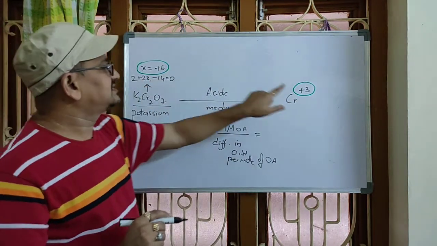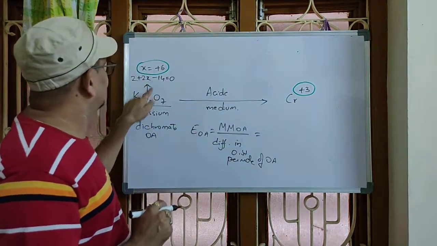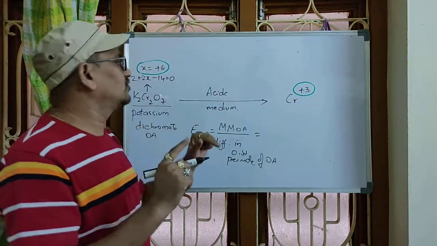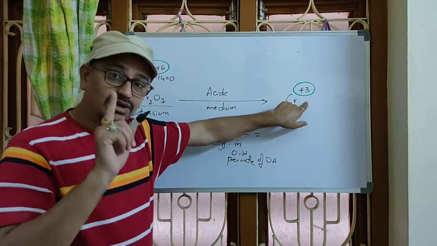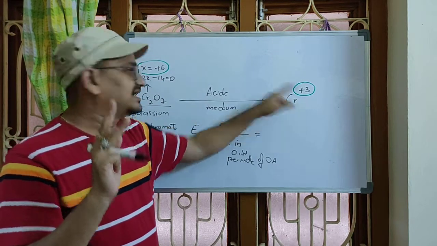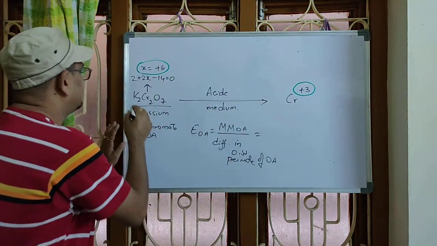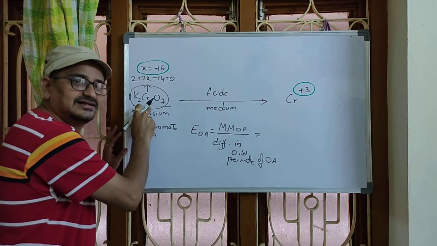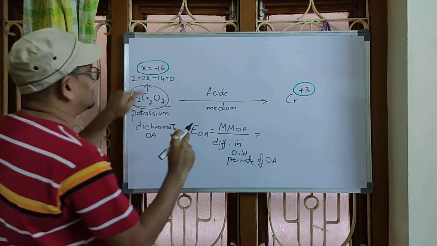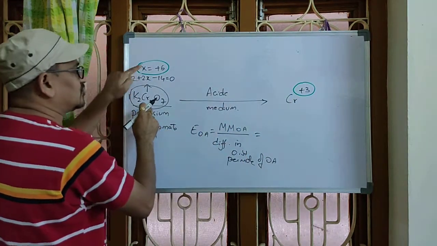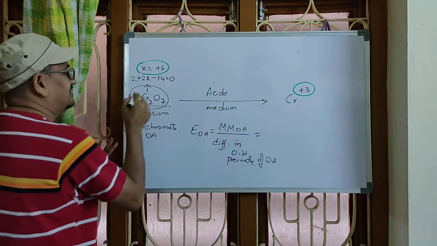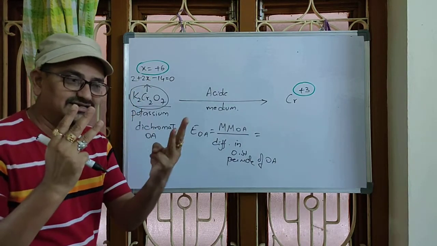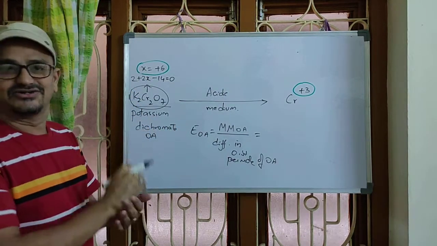But these numbers are for how many chromiums? This is for 1 chromium. 1 chromium gained 3 electrons as per the calculated value. But in 1 mole of potassium dichromate, how many chromiums are there? 2 chromiums. 1 chromium gained 3 electrons, the second chromium also gained 3 electrons. Totally, 1 mole of this oxidizing agent had gained 3 plus 3, how many electrons? 6 electrons.